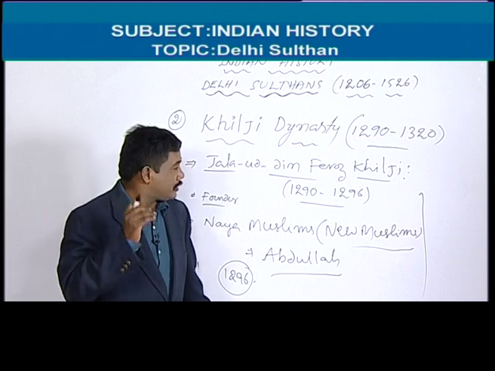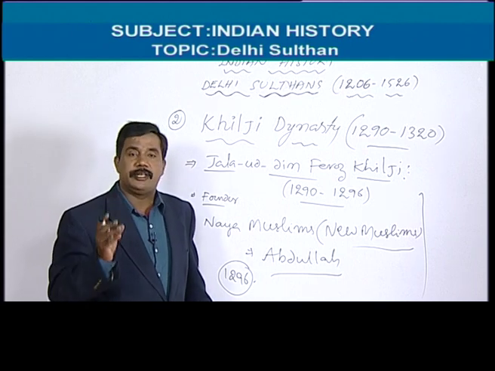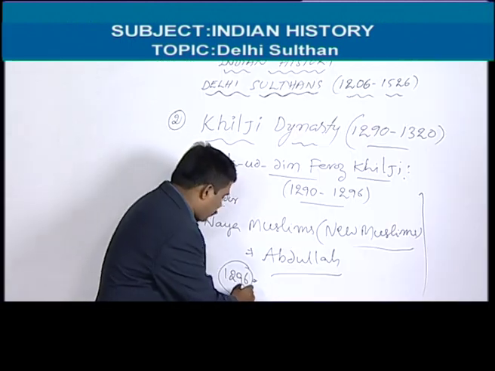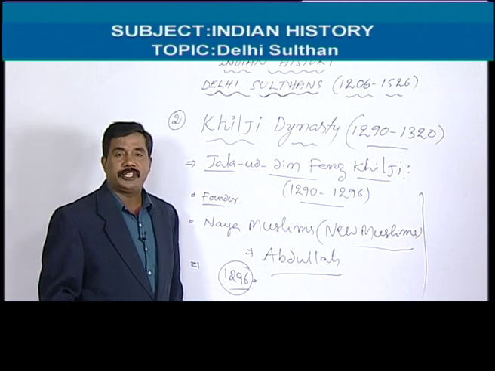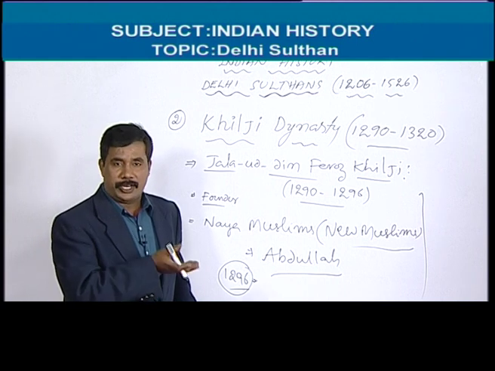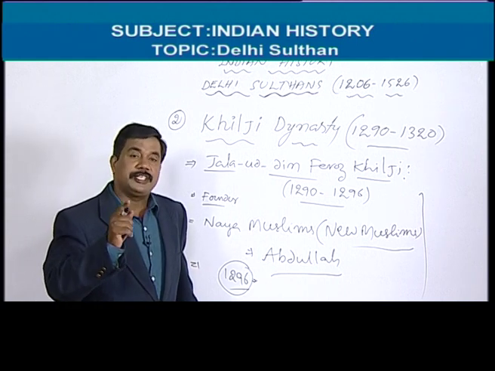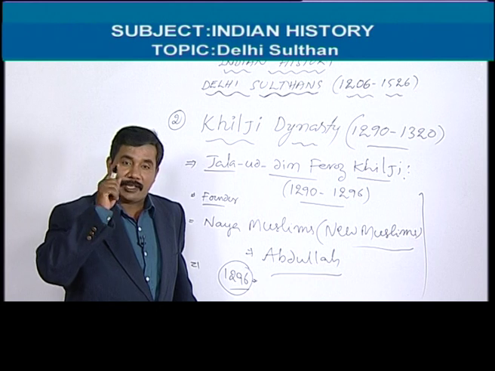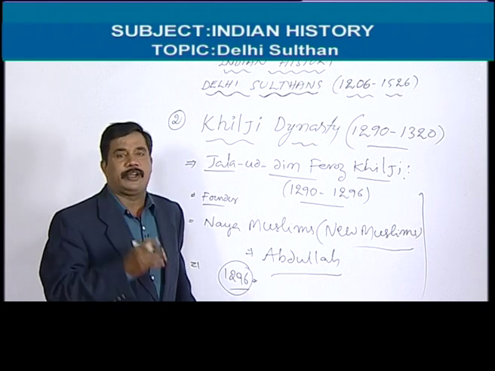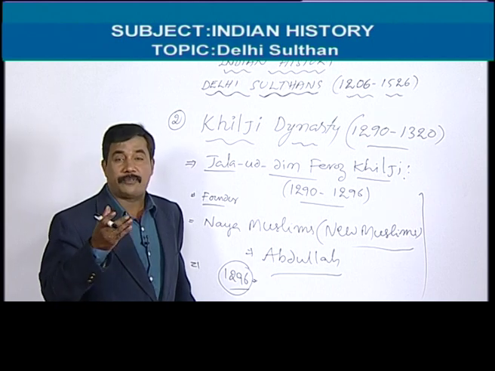So in fact we can say that the success gained by Jalaluddin was because of Alauddin Khilji. That's why Alauddin Khilji is the most important army commander in the ruling of Jalaluddin Khilji. In 1296, Alauddin Khilji attacked Devagiri. Actually, there was no information to Jalaluddin Khilji. But Alauddin Khilji attacked and defeated Devagiri, and he captured a lot of wealth.